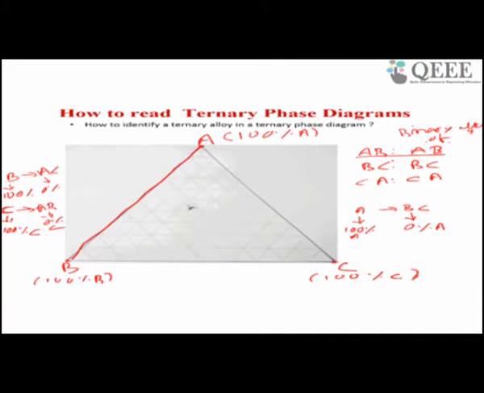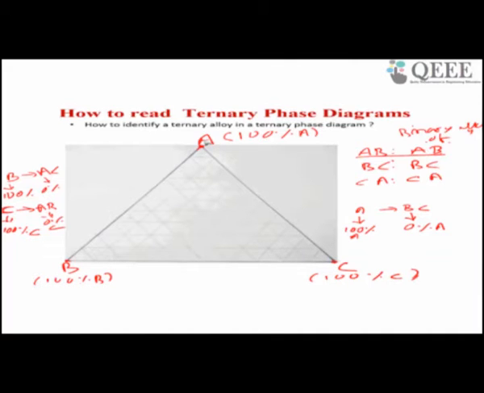Now we discussed that these are the three vertex points. Each vertex point contains 100% of that parent metal. A contains 100%, B contains 100%.